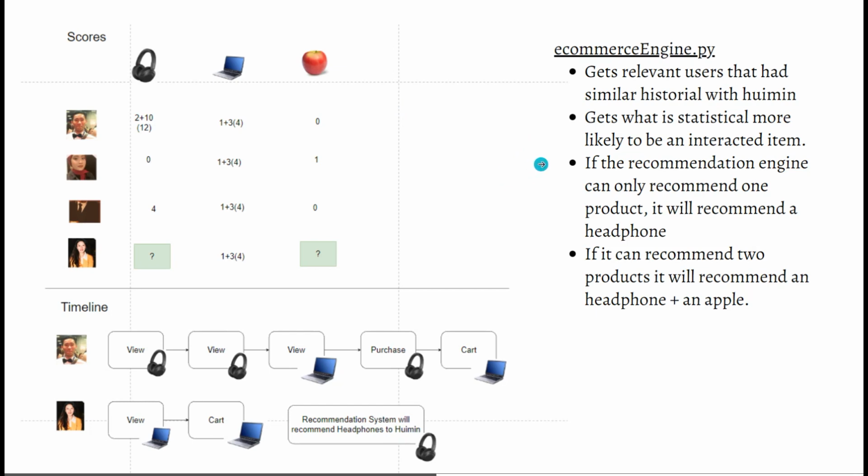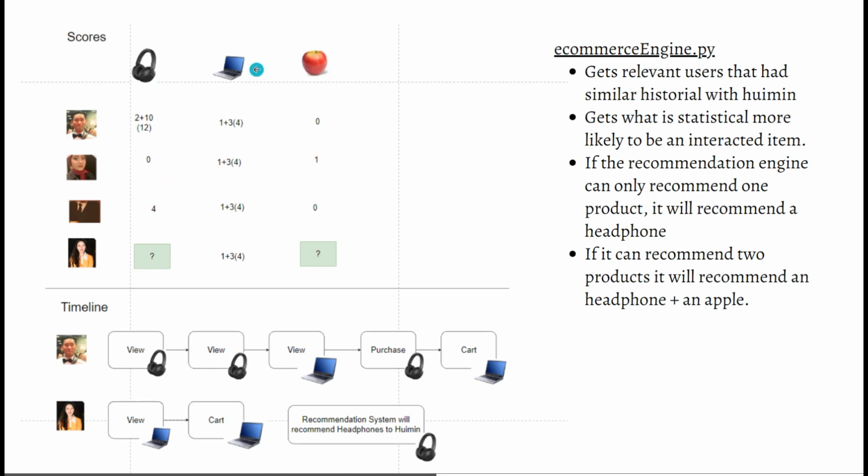Now here is a little more complex example, and the idea is that, let's say the algorithm can only recommend one product, we have the recommendation engine rate what is statistically more likely to happen, right? So let's say I have a score of 4 in laptops. Maher has a score of 4. This guy also has a score of 4 in laptops. But I will have a score of 12 in headphones, and this guy will also have a score in headphones too. However, Maher has only a score of 0 here, but she has a score of 1 in apples.